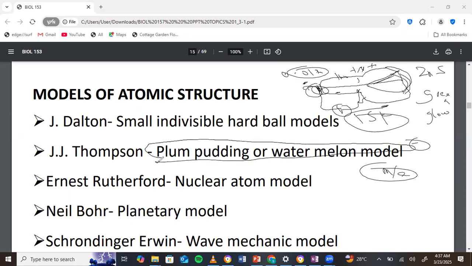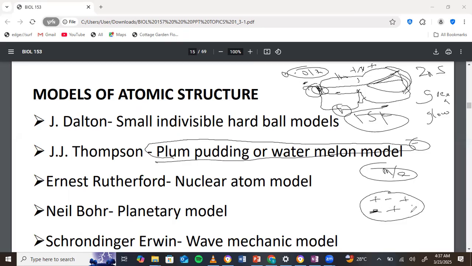And that led to his model of the atom that he brought. That was the first model of the atom, and then the other scientists built on this model. And he said that the atom is like a plum pudding, which is a food, or watermelon, right? And so it's like this, a solid sphere, with positive and negative charges evenly distributed.